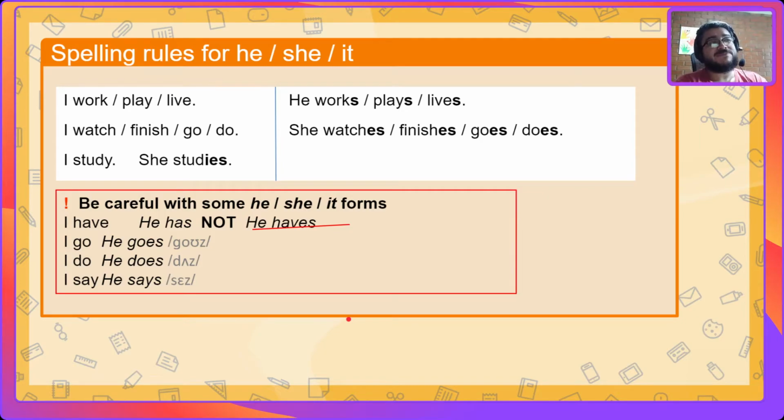Now, there is a specific rule for the simple present, and it is that when we are using he, she, it, we're going to add the s to the verb. I work, I play, I live, right? He works, he plays, he lives. I watch, I finish, I go, I do. She watches, she finishes, she goes, she does. I study, she studies. Be careful with some he, she, it forms, like for example, have. The form is has, not haps. Okay?